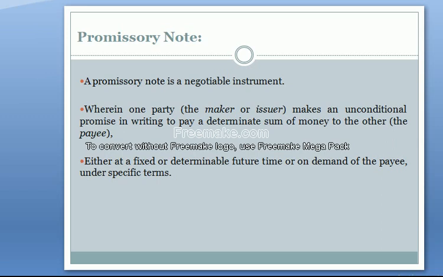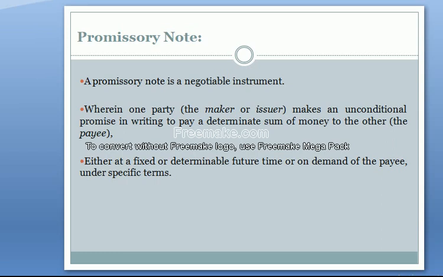Like look at me and you people that are engaged in credit transactions. You are the lenders and I am the borrower. It means that you are the payee and I am the maker.